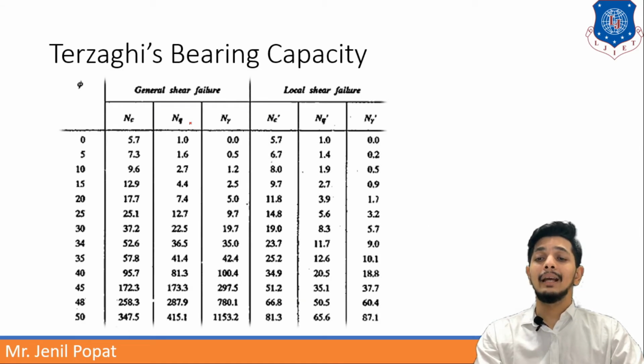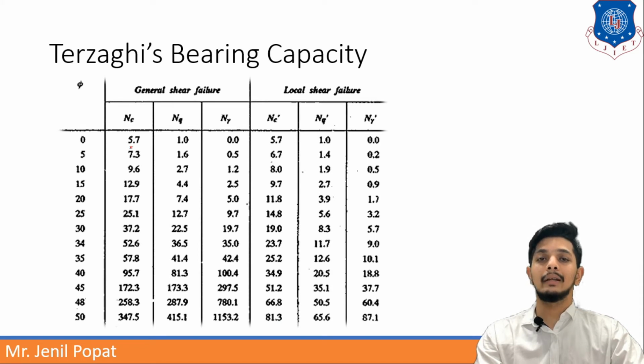Furthermore, Terzaghi has given this table. According to phi and general and local shear failure, the Nc, Nq and N gamma values will change. If the angle of shearing resistance phi is 0, when can phi be 0? When the soil is purely cohesive.